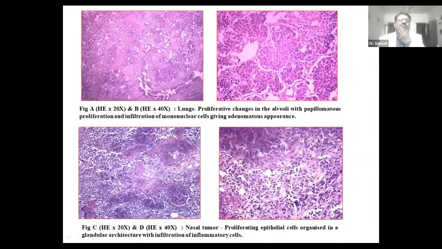We processed these samples for histopathology. In the lungs, we found lesions similar to OPA. The alveoli showed papillomatous proliferation and infiltration of mononuclear cells, giving an adenomatous appearance similar to OPA. In the nasal tumors, we found changes similar to those in the lungs.